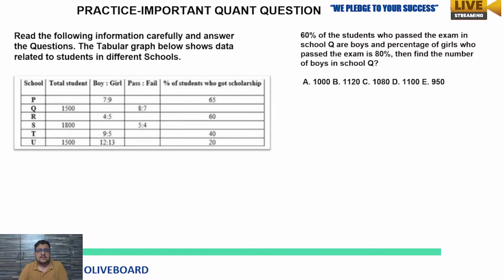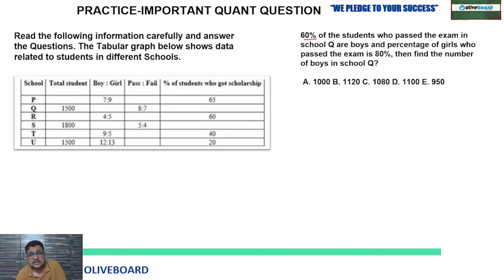Tell me the answer. 60% of the students who pass the exam in school Q are boys and the percentage of girls who pass the exam is 80%. Then find the number of boys in school Q. See, in school Q you have to look at what is given: total students given, pass and fail ratio given. Only two data you have there. And some data is given in the question itself, 60% of the students. Now let's focus on the question.